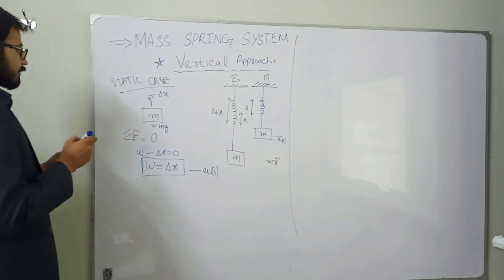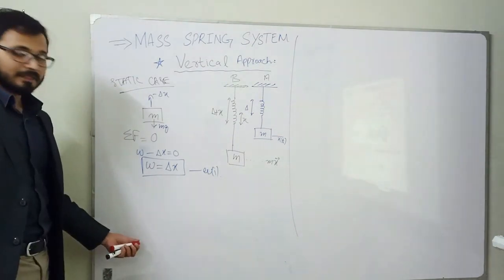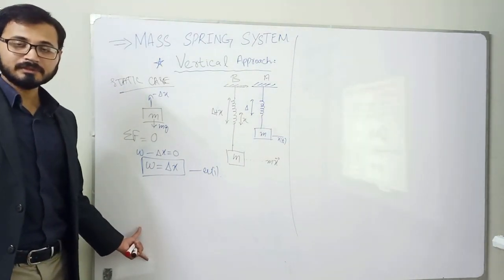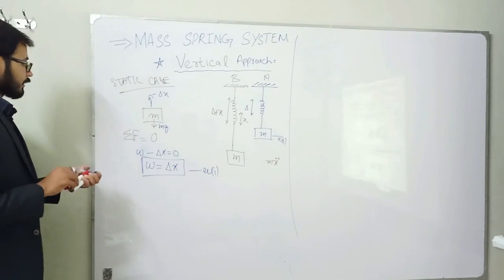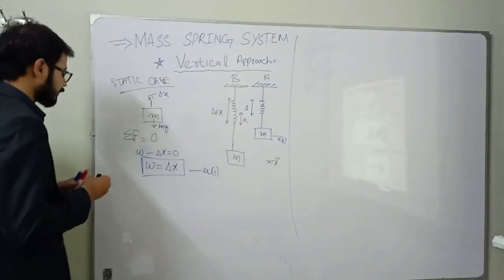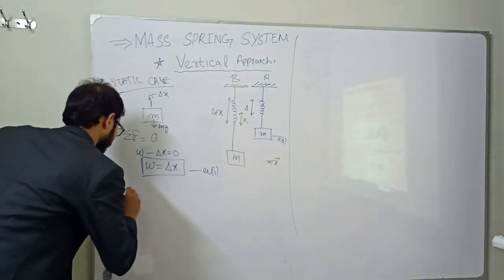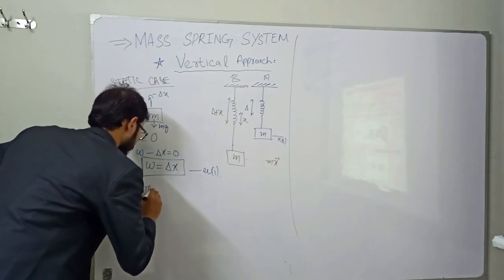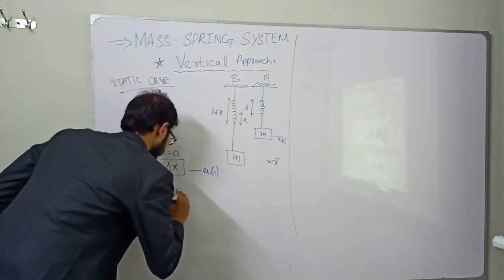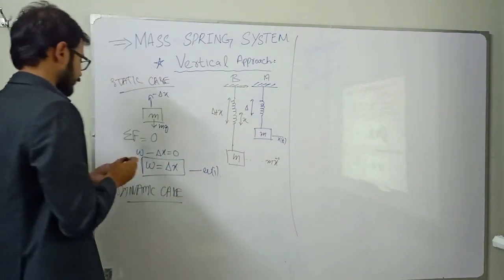In the second case, what will happen? Is this area visible? Okay. The second case is the dynamic case.